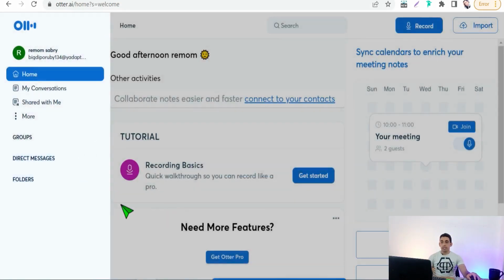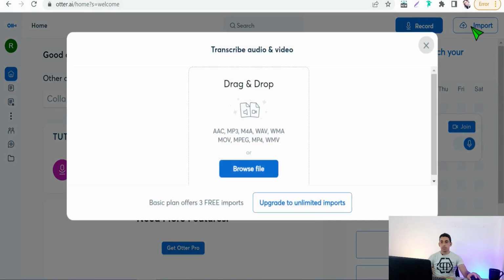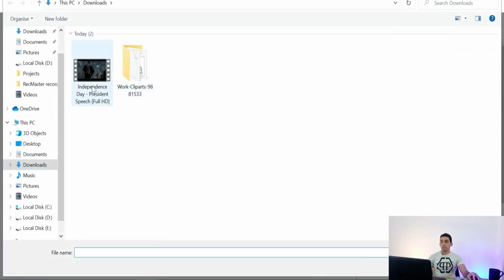In this dashboard, you will find your conversations, and here you can import the files that you want to transcribe. So let's import this one, an audio file or your video clip. Browse file, and today I'm using a short video clip of the Independence Day movie.